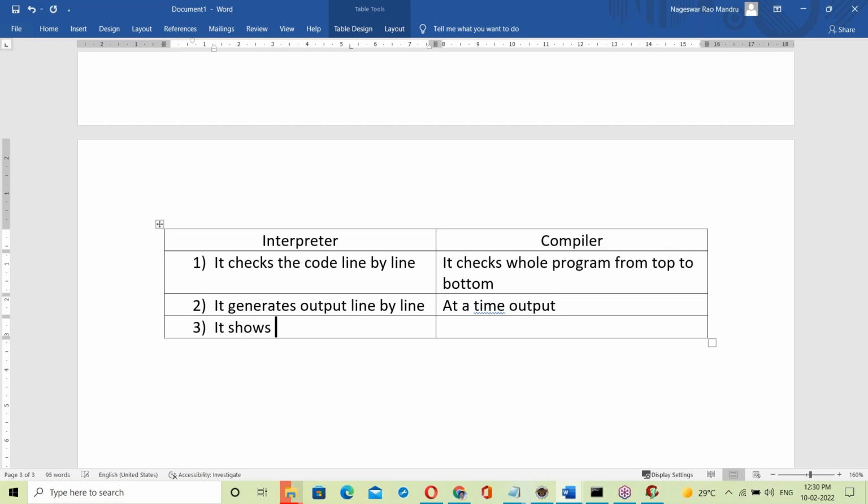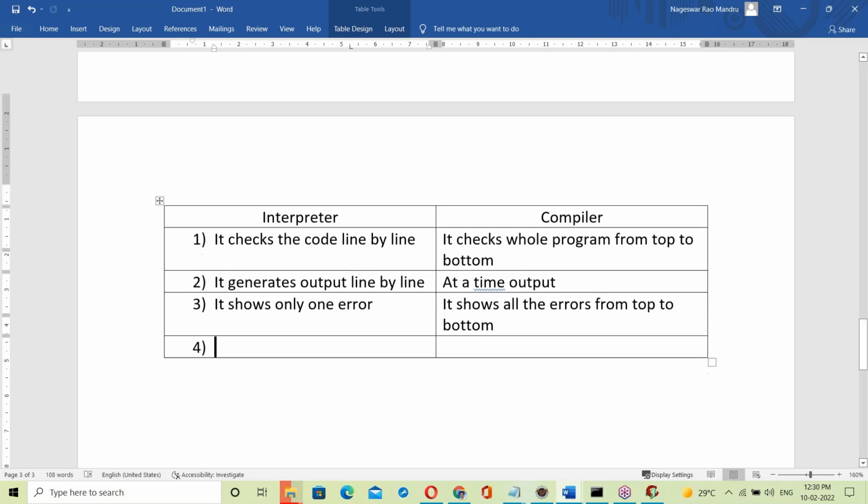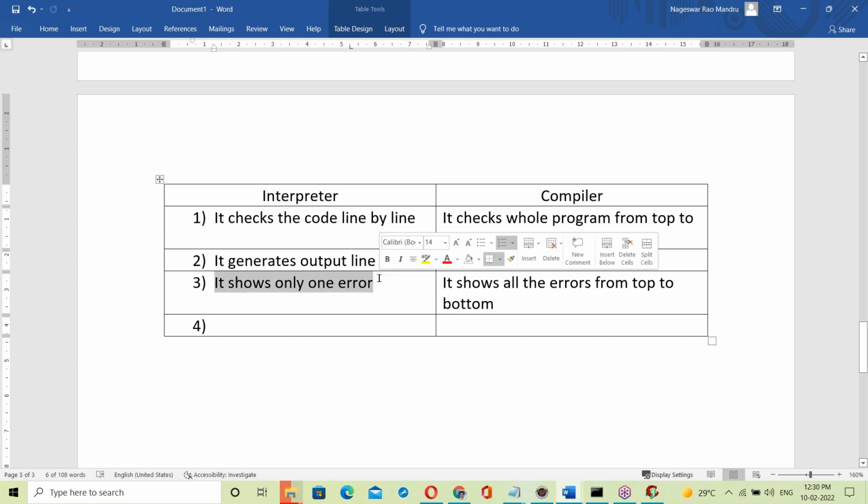Next, interpreter shows only one error. Any error comes, interpreter stops. But compiler shows all the errors from top to bottom. Okay, see, interpreter shows only one error. Any error comes, interpreter stops. It's what we discussed practically.